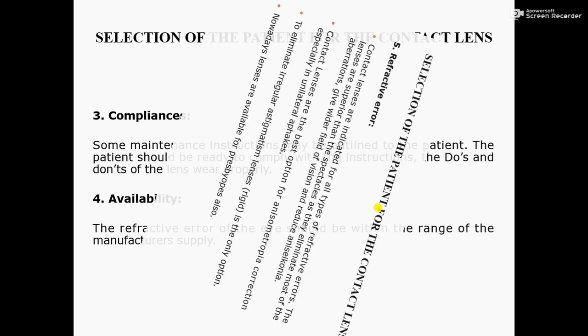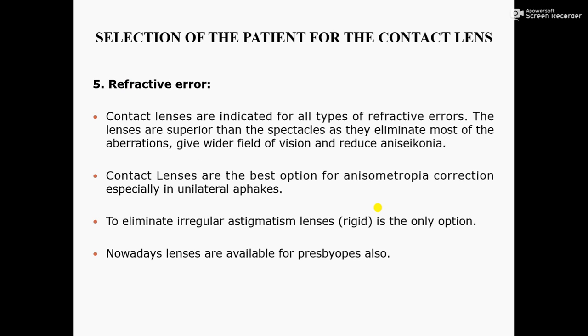Next, number 5, refractive error. Contact lenses are indicated for all types of refractive errors.